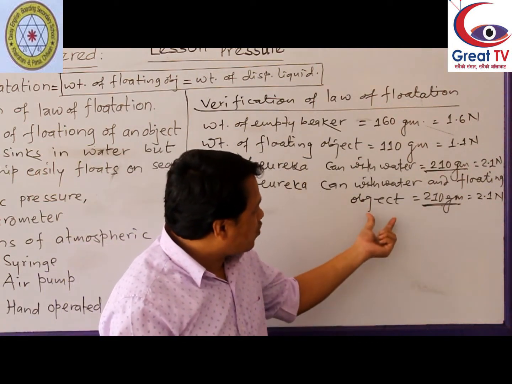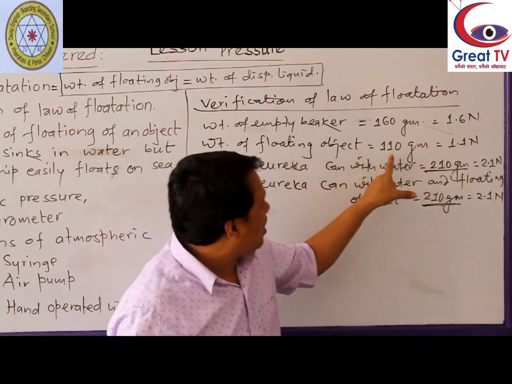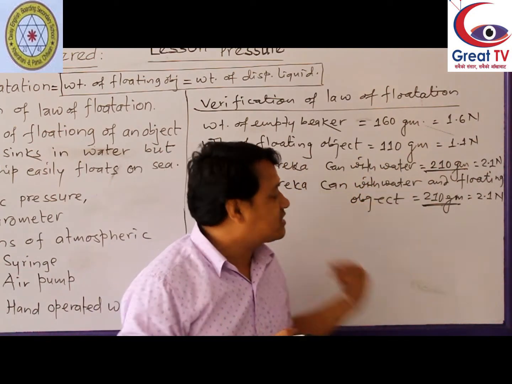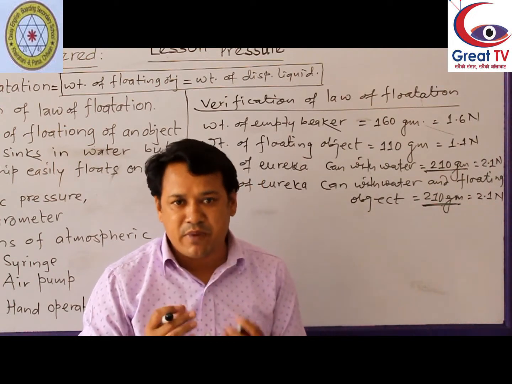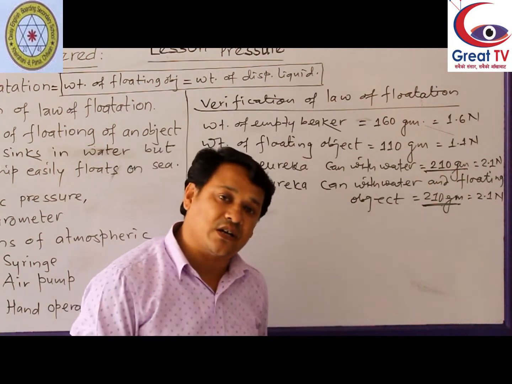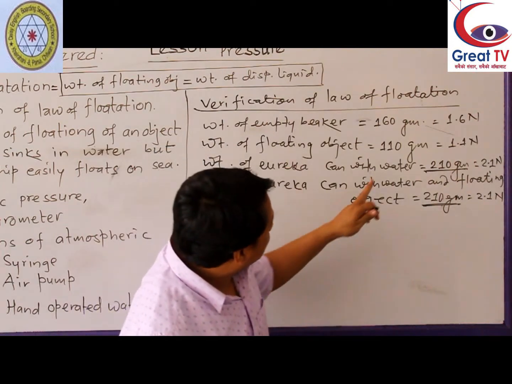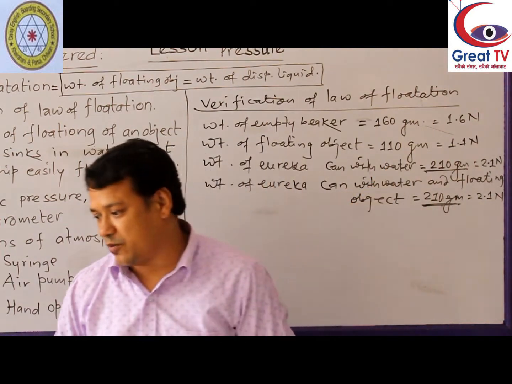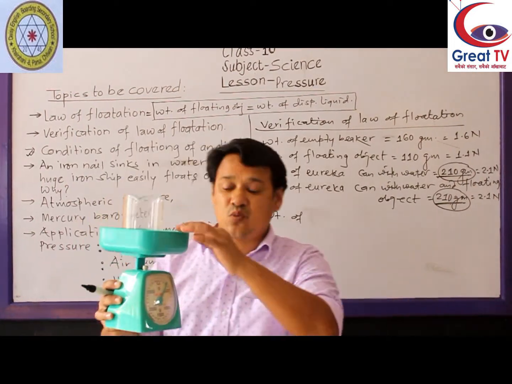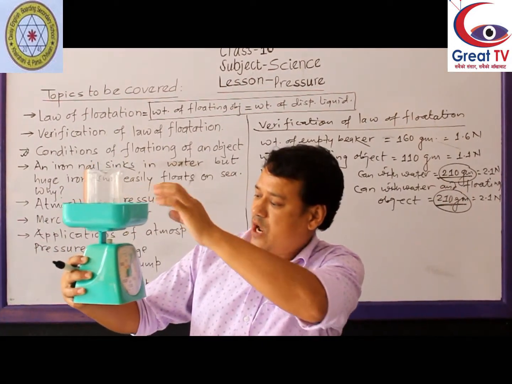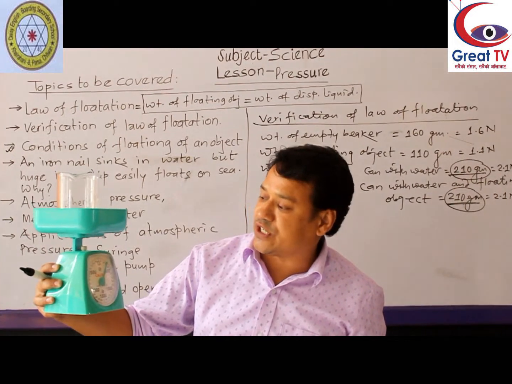So how much weight was this floating object? 110 gram weight. That is displaced by the floating object. If we measure the weight of this displaced water, if we get that 110 gram, then it will prove. Let's check. So weight of displaced water with a beaker, here we have found 270 gram.